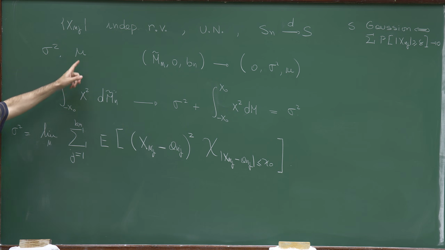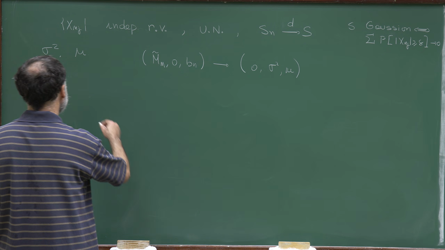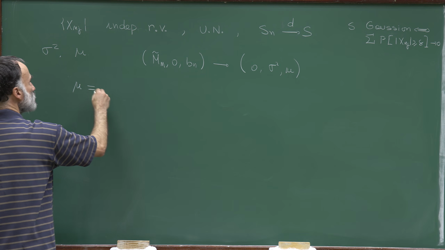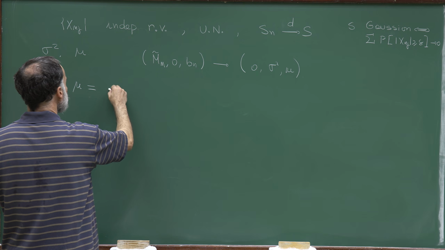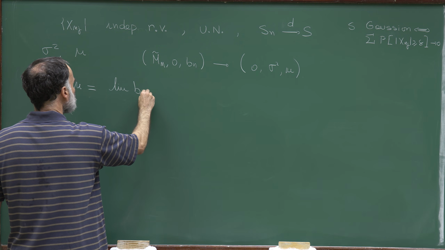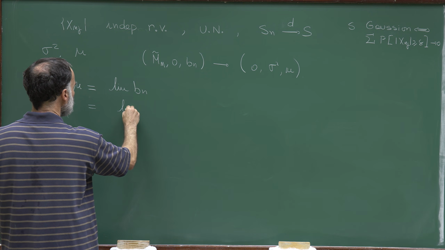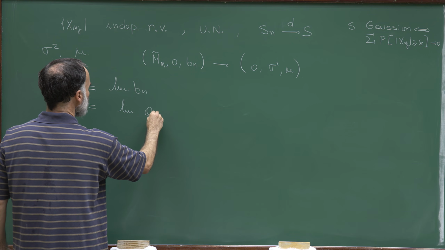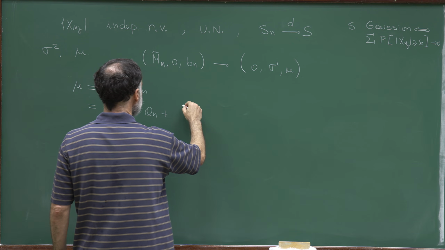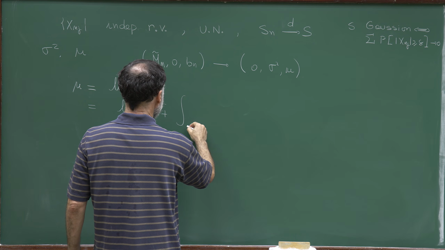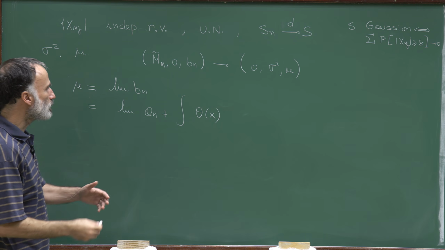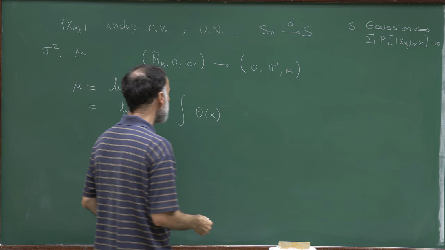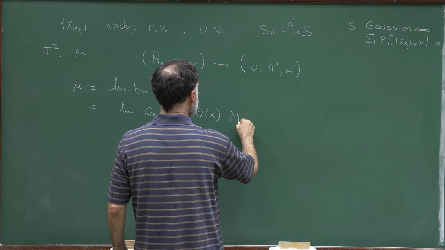I will now compute a formula for the asymptotic mean. So we have also, since this triple is converging to that one, that mu is equal to the limit of bn, and the limit of bn is the limit of an plus the integral of theta x d mu n. So remember that theta is that function which approximates x in the interval minus 1, 1.